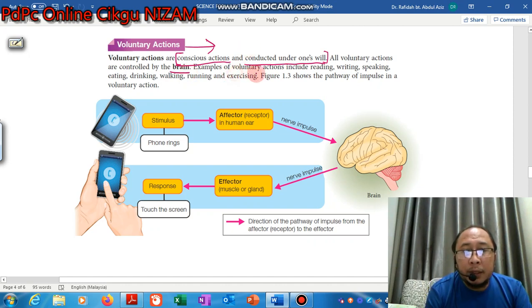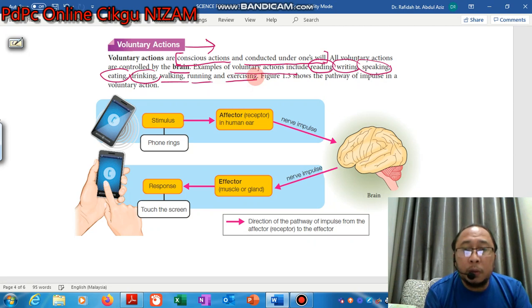Examples of voluntary action include reading, writing, speaking, eating, drinking, walking, running, exercising. All these activities or actions can be controlled by ourselves. If we want to read or don't want to read, or if we want to eat, all these things can be controlled by ourselves. They are controlled by the brain, and these actions are considered voluntary action.